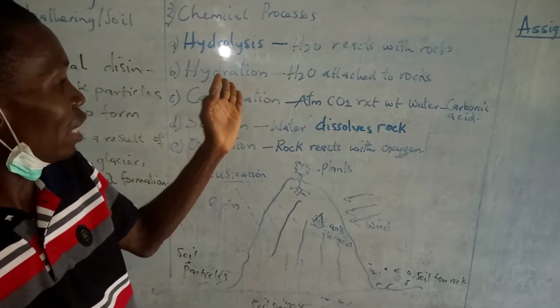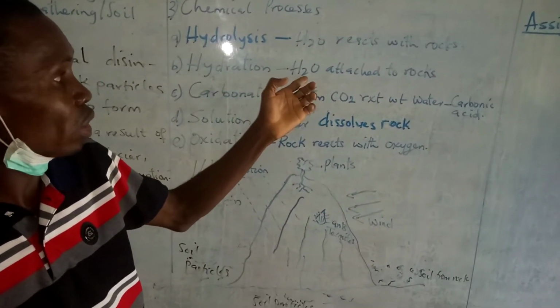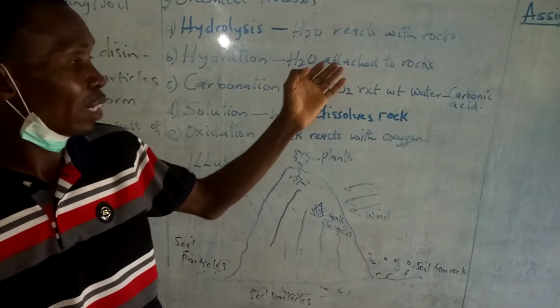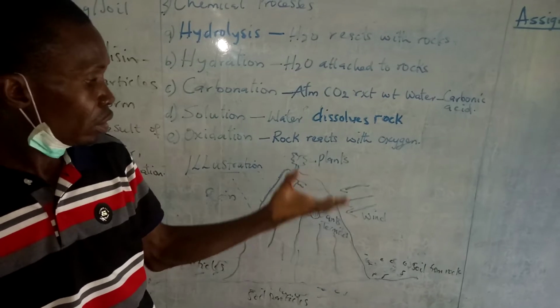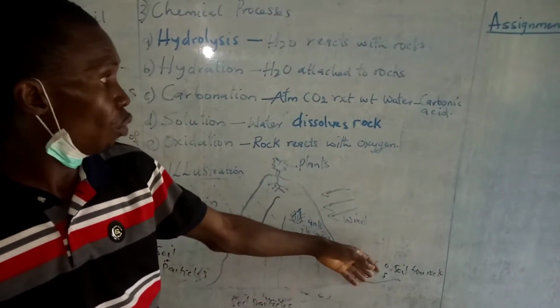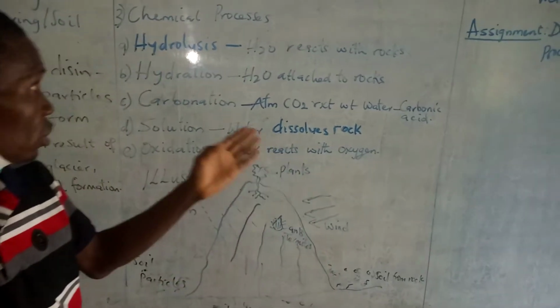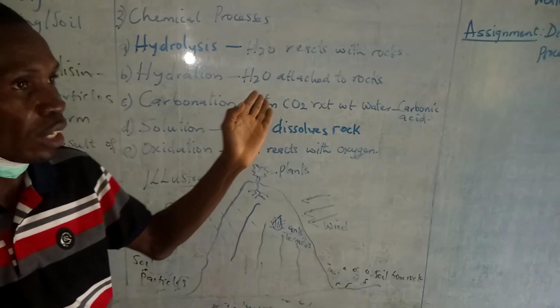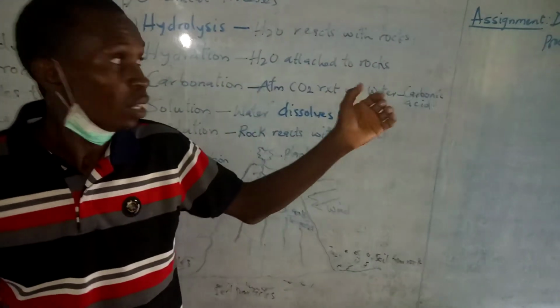When I talk about hydration, you see water attached to rocks. The particles of water attached to rocks, over time, wear down the rock to form what? Soil.